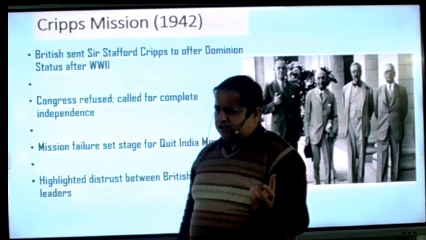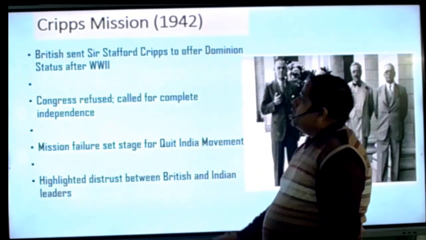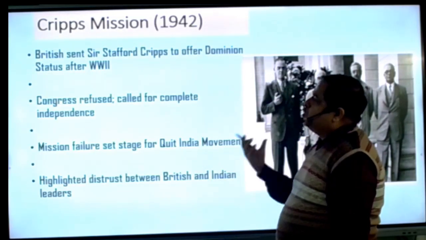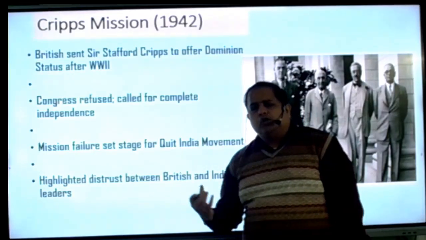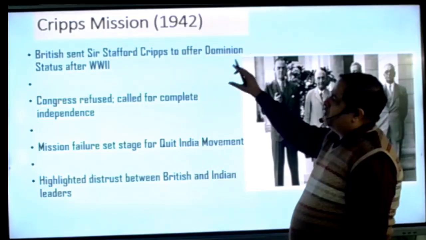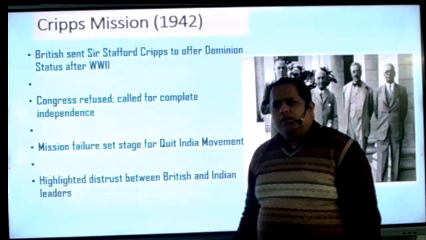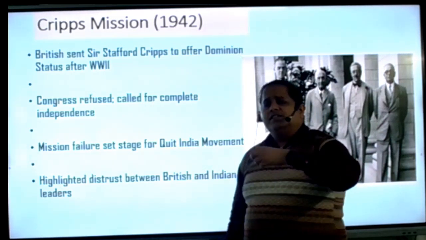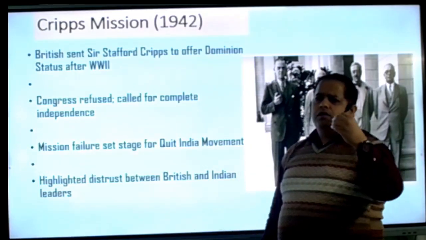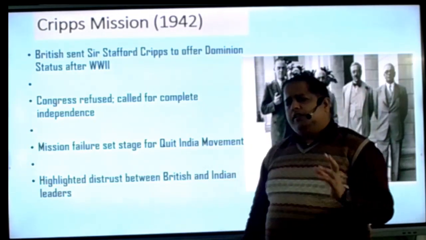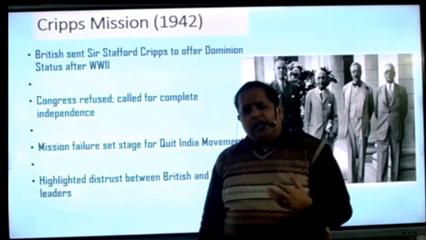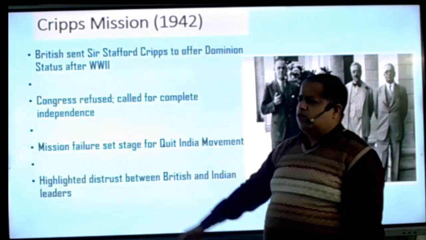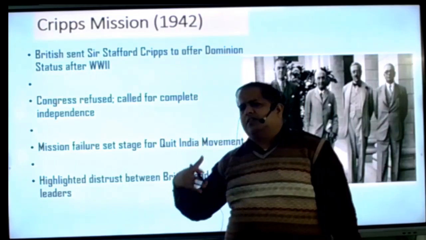It was the major difference between both missions. Sir Stafford Cripps said, okay, what do you want? You previously discussed the dominion status. Okay, after the war, we will give you dominion status. What you want is that before participation in any war, we have to discuss with you. Okay, we will make a war deciding committee for you, and this committee will decide whether India should participate in any war or not. And after World War II, let's meet again and discuss things.